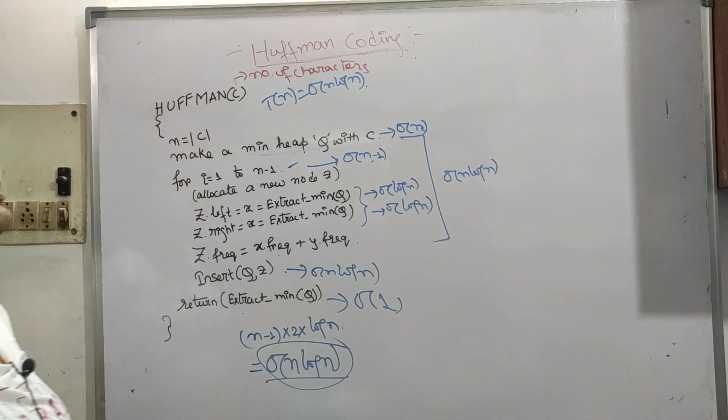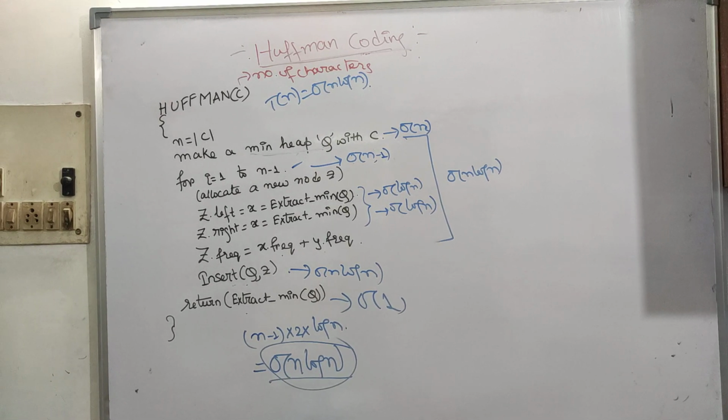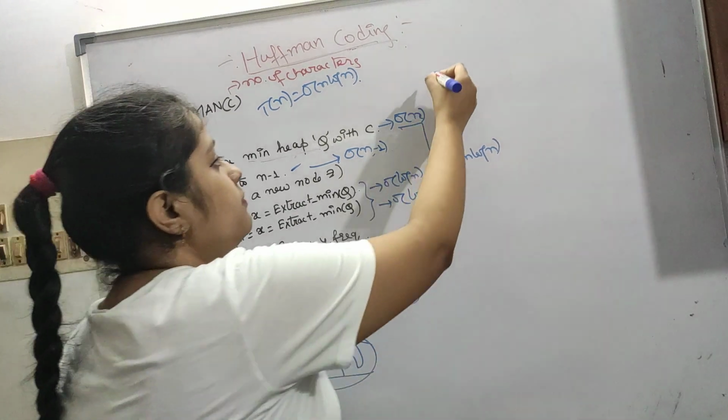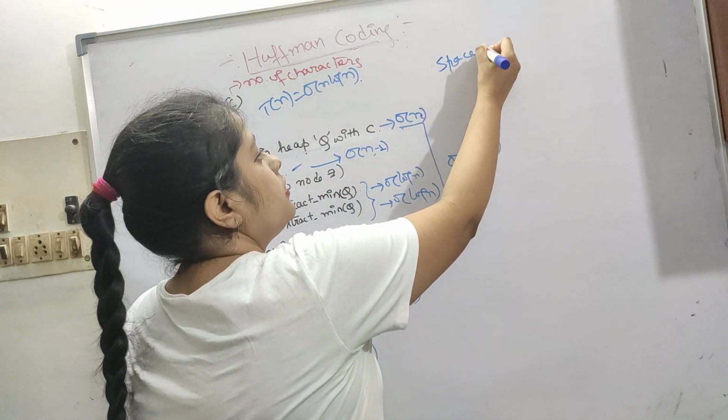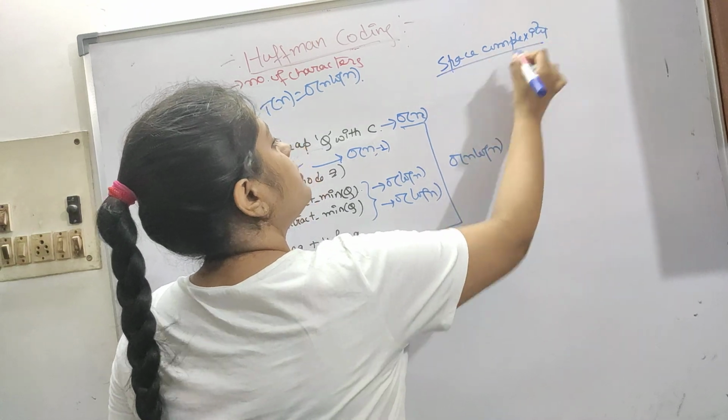Okay, so now let's see some examples. I forgot about space complexity. We are not using anything extra beyond the given data structure.